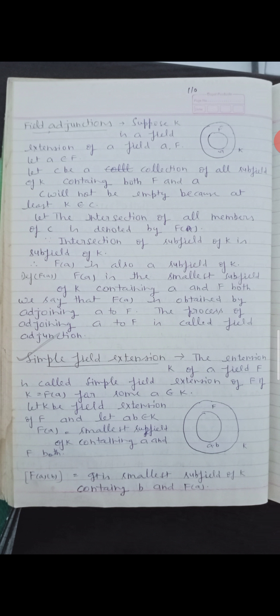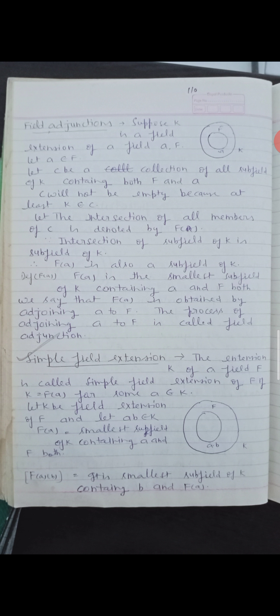C will not be empty because at least K belongs to C. Let the intersection of all members of C be denoted by F(A). Since the intersection of subfields of K is a subfield of K, F(A) is also a subfield of K. By the definition of F(A), F(A) is the smallest subfield of K containing A and F both. We say that F(A) is obtained by adjoining A to F. The process of adjoining A to F is called field adjunction.